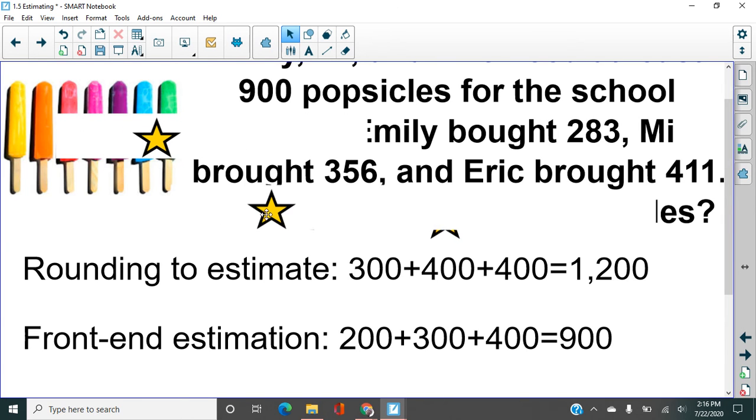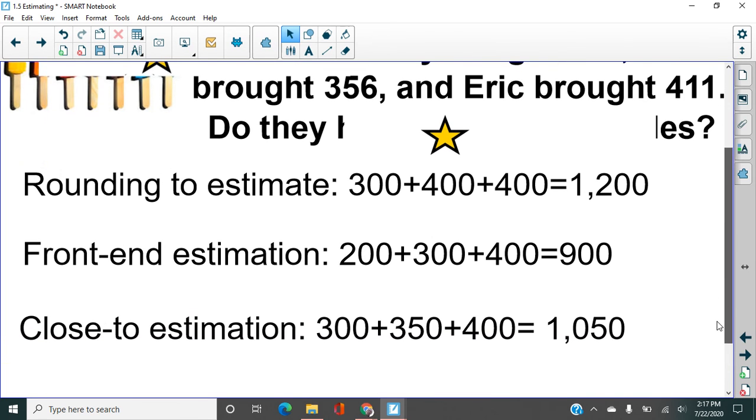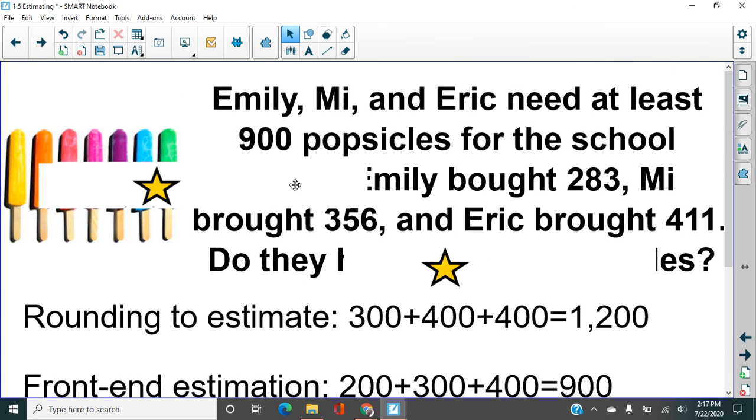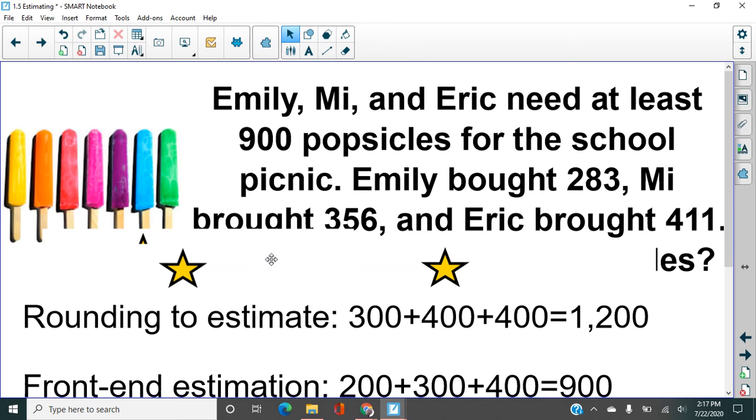Find the front-end estimation under there, just taking the front ends of the numbers: 200, 300, and 400. Or down here, we can go close to. What are these numbers close to? 300, 350 is a pretty friendly number, 400. Okay, so there's different ways that we can estimate this. As we look at all three of these, if they need at least 900 popsicles, they are going to definitely have enough for this activity. So our estimate is actually yes, they do have enough popsicles.